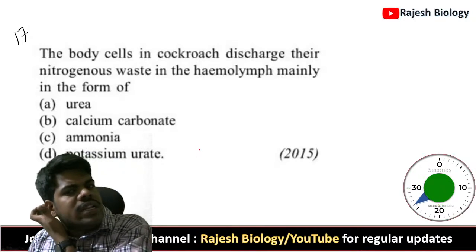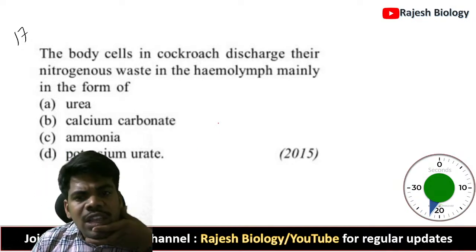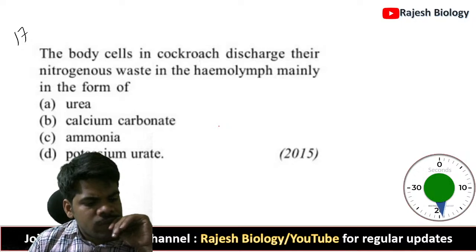The body cells in a cockroach discharge their nitrogenous waste in the hemolymph, mainly in the form of.